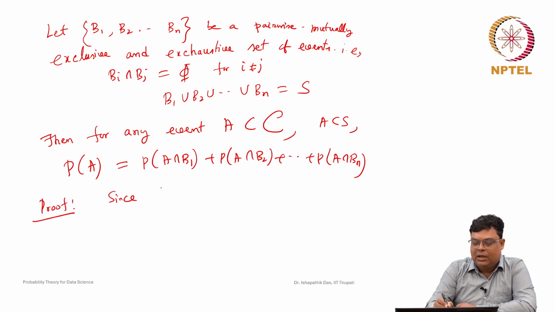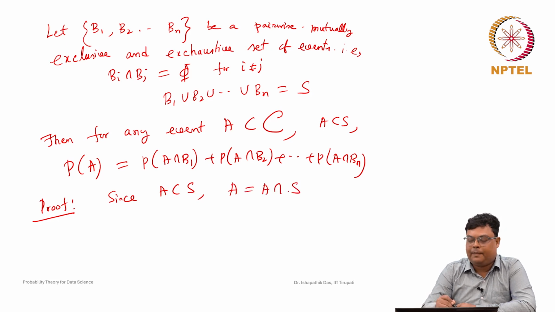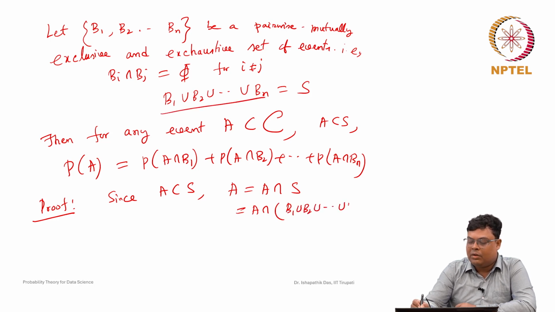Since A is a subset of S, A can be represented as A intersection S, and S is B1 union B2 union ... union Bn. By the distributive property, this is A intersection B1 union A intersection B2 union ... union A intersection Bn.